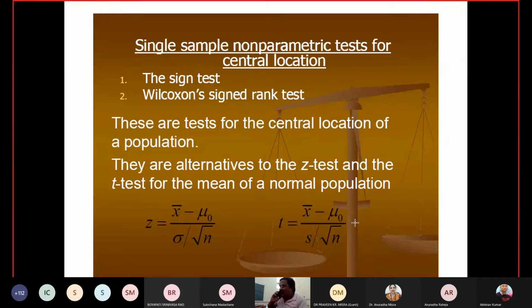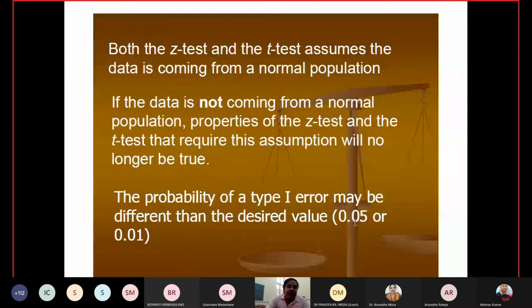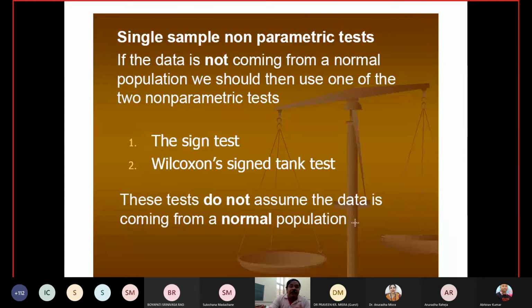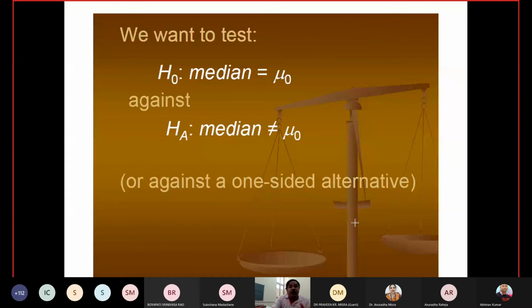Okay, thank you. So now see, when you have no idea about the structure of the population, it is very difficult. So there are other methods. If you cannot compare by the mean, can you compare by the median? We can compare by the median also. For that, there are non-parametric tests we are using, and these are the sign test and the Wilcoxon sign test. These tests are there, and we are using these tests.